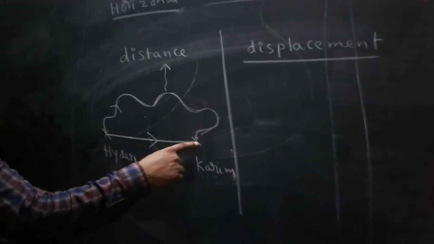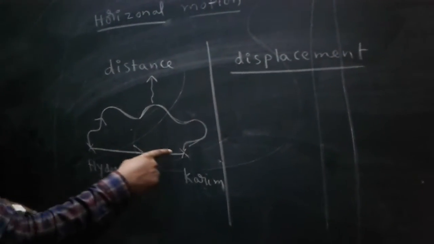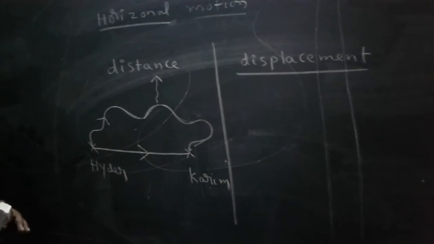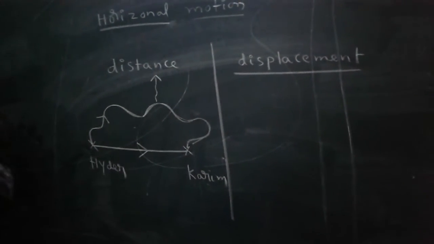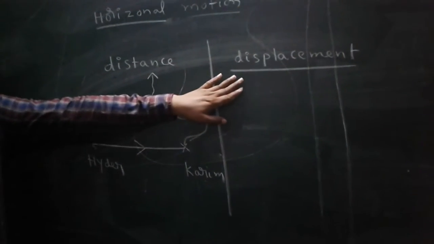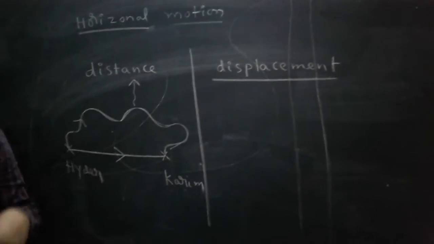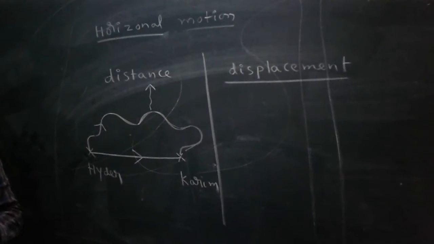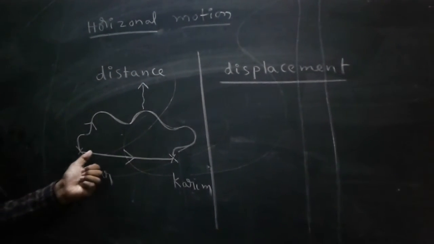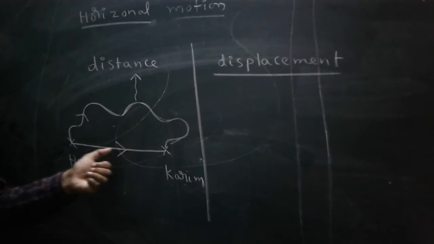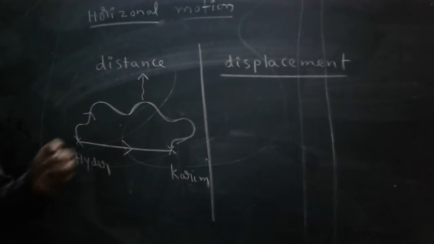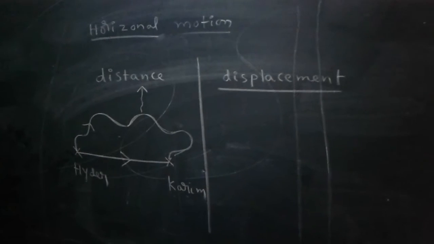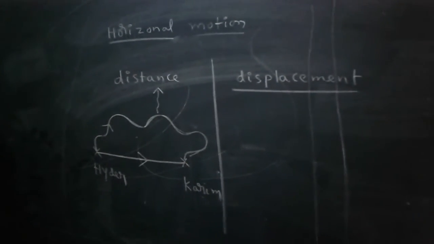The shortest distance between the initial position and the final position is known as displacement. What is the displacement? Once again, the shortest distance between initial position and final position is known as displacement.